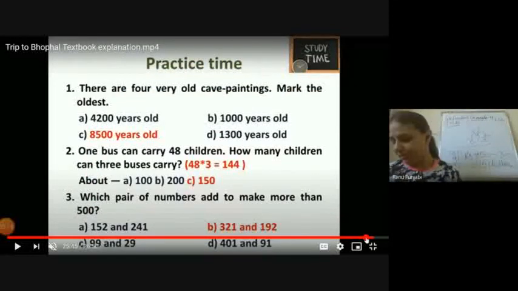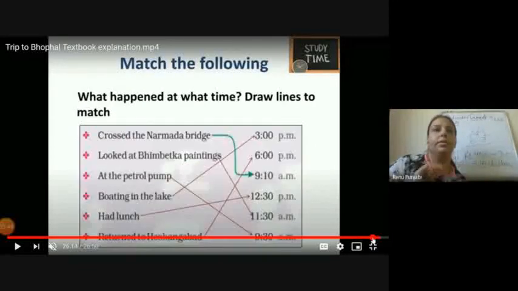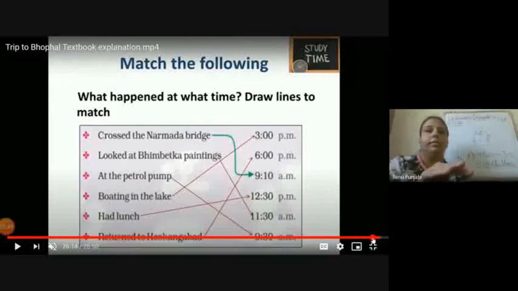Now you have to come to the next. Match the following. They crossed the Narmad Bridge at 9:10. They reached to see the Bhimbetka paintings at 11:30.